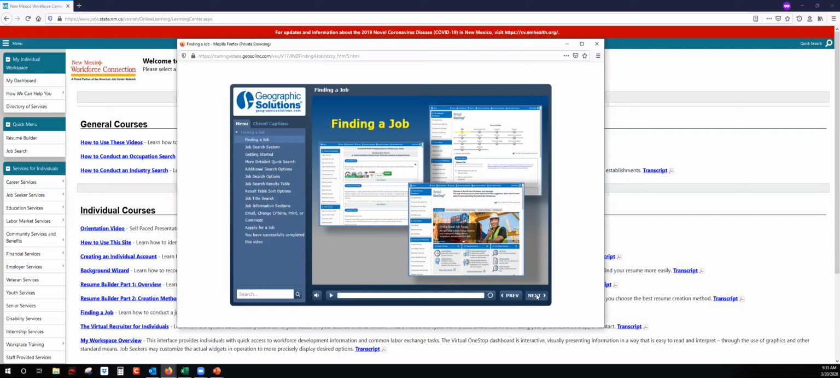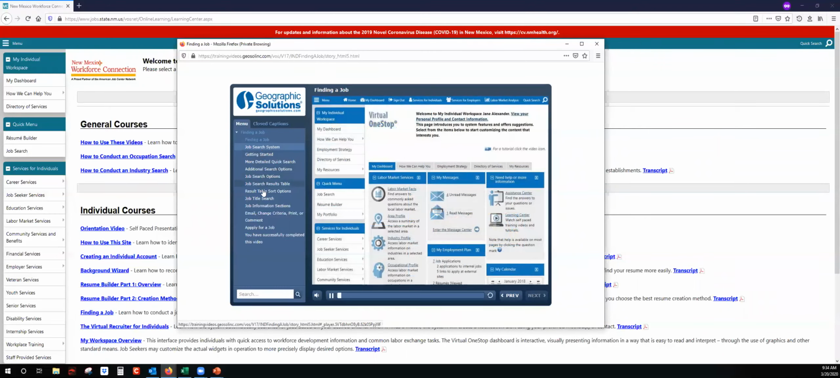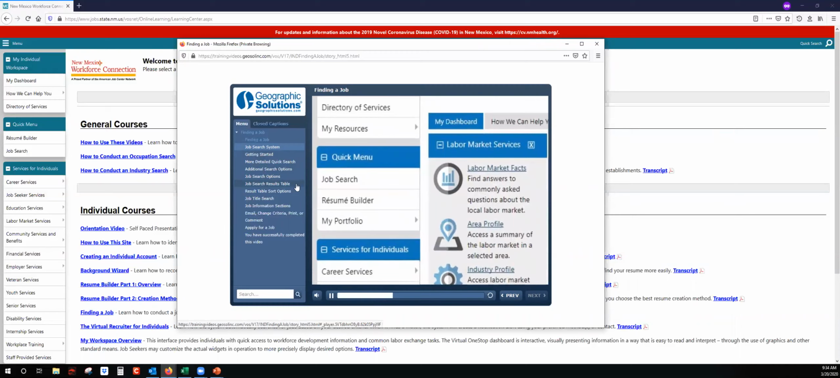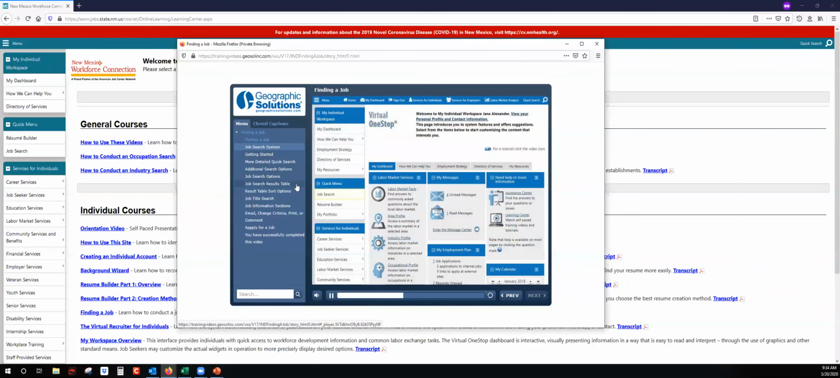Job search is one of the main reasons why individuals access the system. Of the several pathways you may choose, let's look at the quick menu option located here on the main screen. From the left navigation menu, under the quick menu heading, click the Job Search option. When the screen refreshes, you can look for jobs using several different options available. Let's take a moment to review these options, starting with the Quick Job Search.